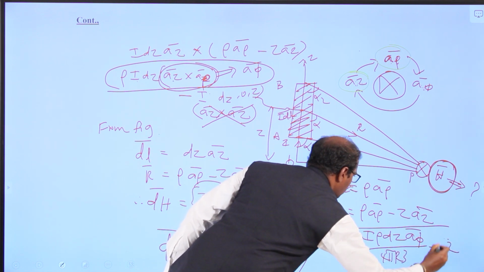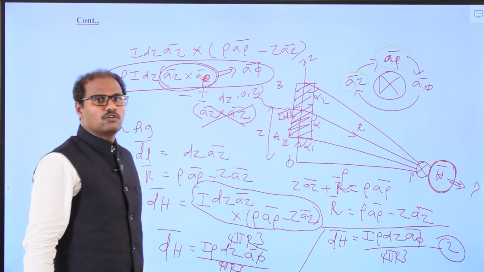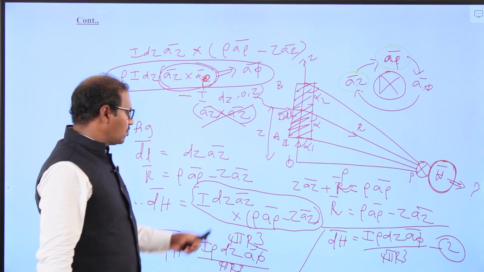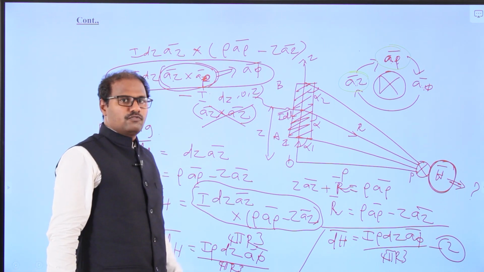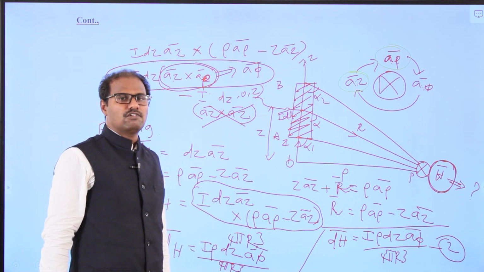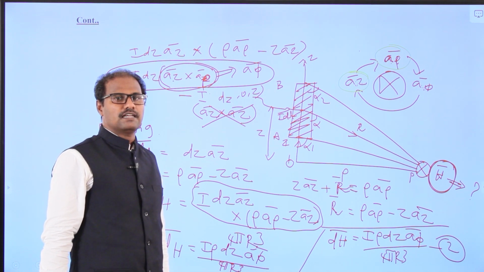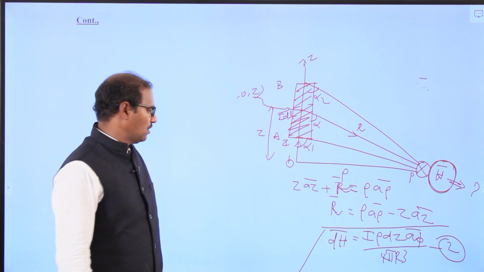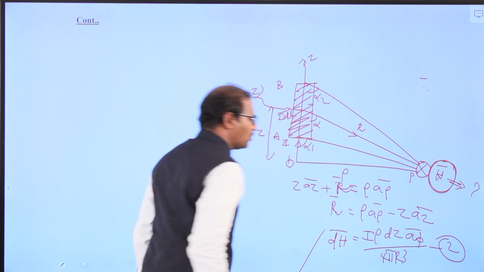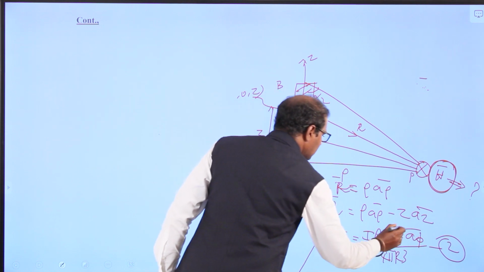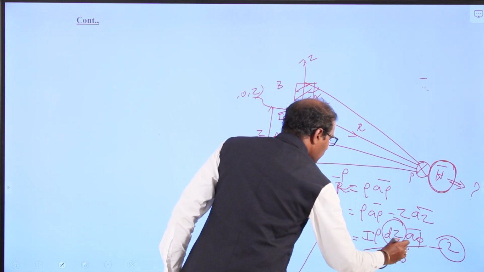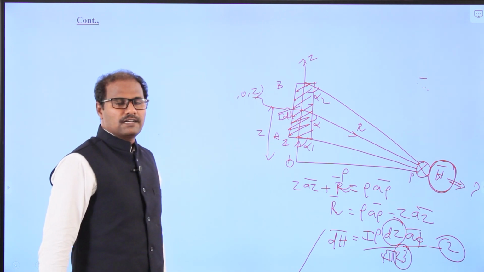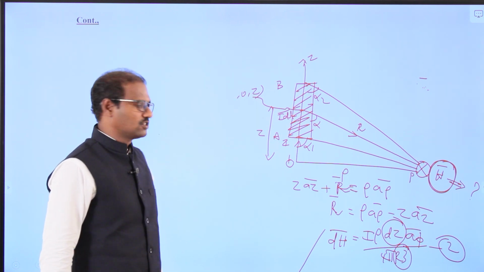This is equation number 2. So far we have equation number 1 and equation number 2. With the help of equation number 2, if we integrate, we will get the magnetic intensity H at point P. From equation number 2, we have to find the dz value, and then substitute the r cube value. After integration, you will get the magnetic field intensity H.